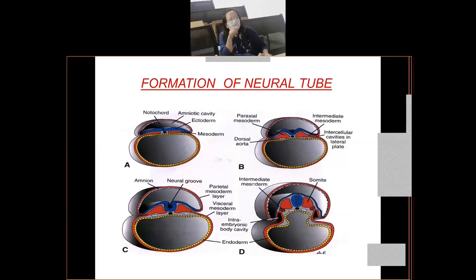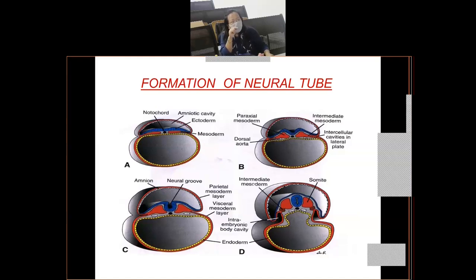Now coming to the transverse section of the embryo. These are transverse sections of the embryo taken at various stages of the formation of the neural tube. In slide A, you can see the three germinal layers. You can see the ectoderm, which is facing the amniotic cavity, like I told you earlier. Ectoderm is highlighted in blue color, the epithelium of the ectoderm. Then you have the intraembryonic mesoderm, which is red, and the yellow lined epithelium, which also lines the wall of the yolk sac and faces the yolk sac cavity. That is your endoderm, right?